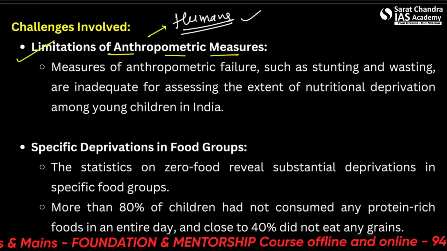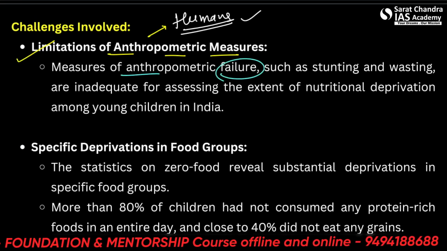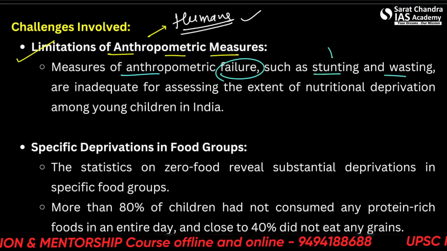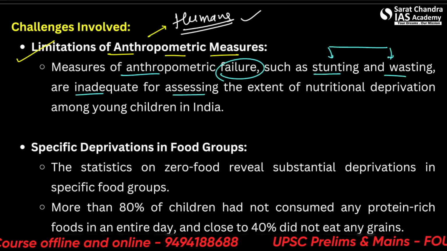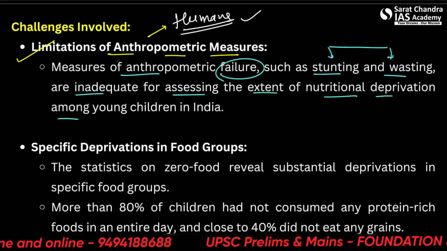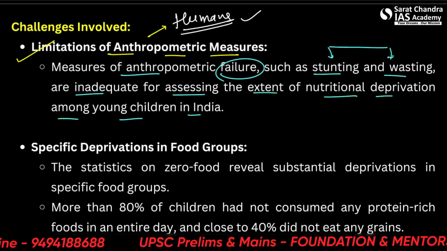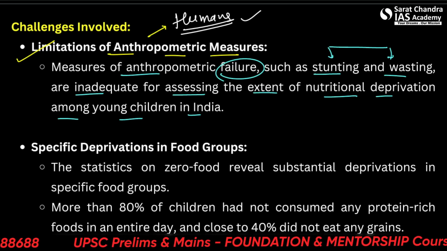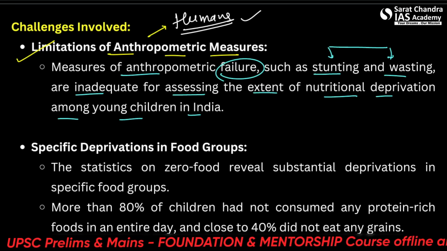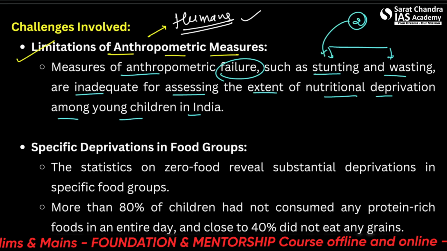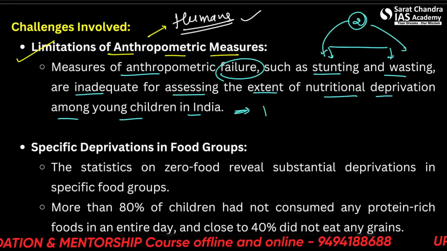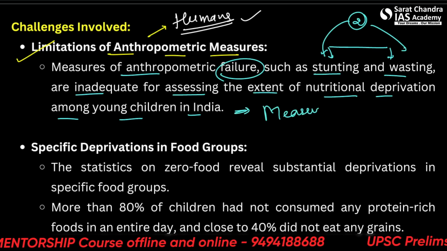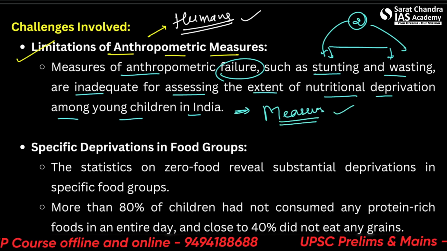Alright. So measures of anthropometric failure, such as stunting and wasting. We have seen these both are inadequate for assessing the extent of nutritional deprivation among young children in India. So we cannot say that nutrition deprivation only results in two things, either stunting or wasting. There can be other things also. So there should be other measures or measurement techniques for all these things.